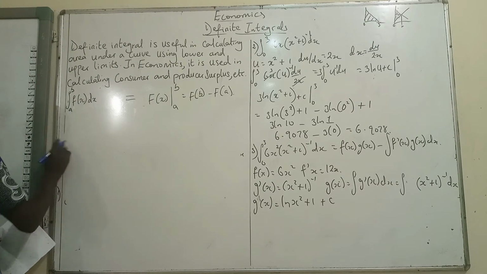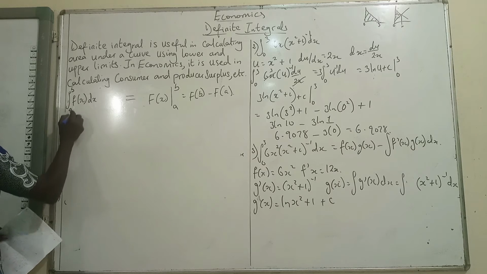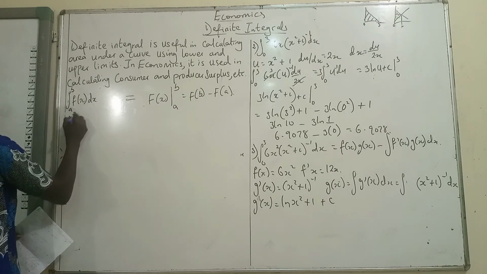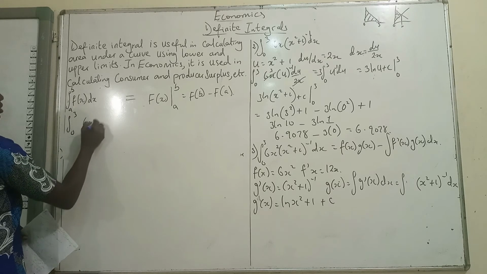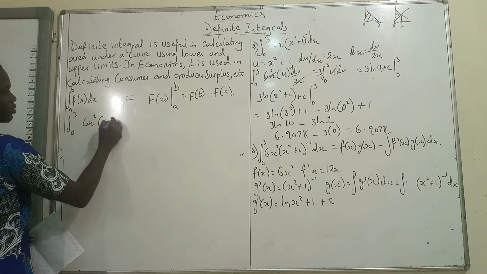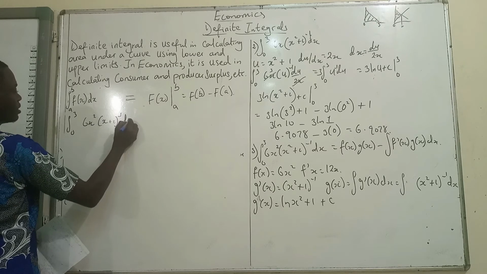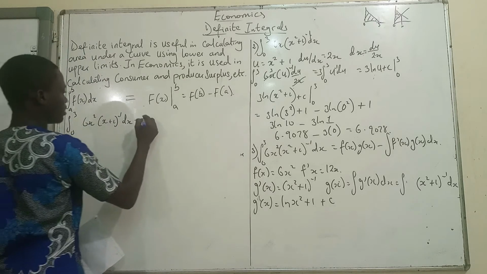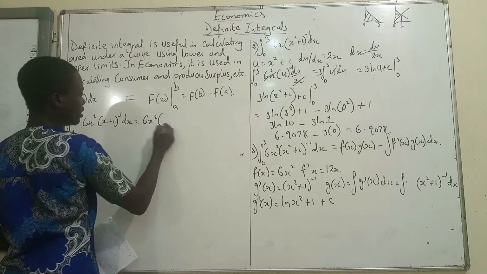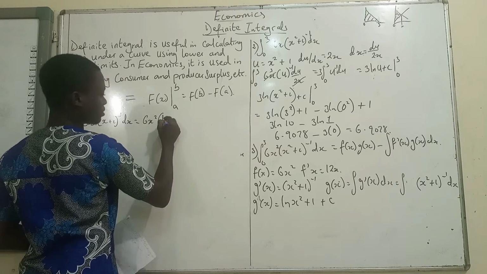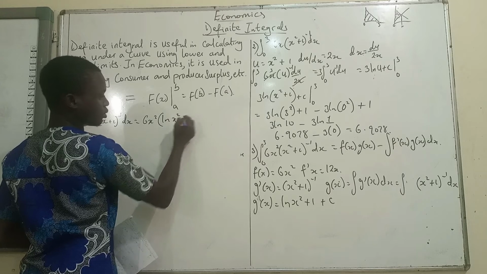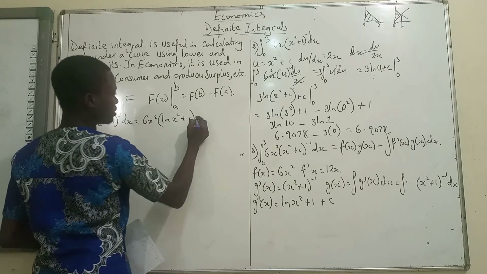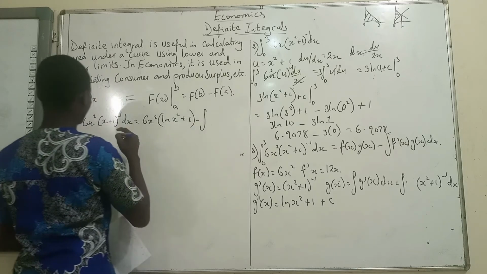So the integral from 0 to 3 of 6x squared times ln of x squared plus 1 dx is then going to be f of x, which is 6x squared, into brackets ln of x squared plus 1, so let me just remove the c, then minus the integral.